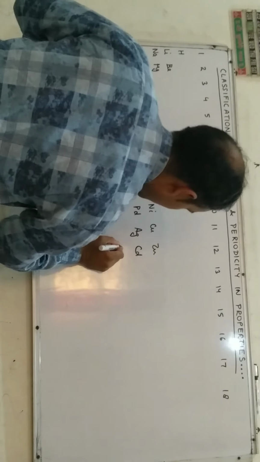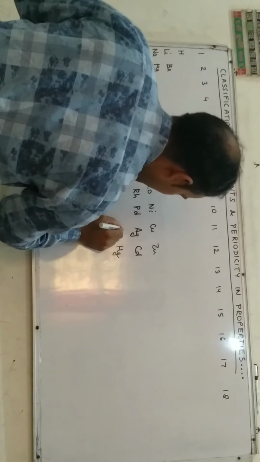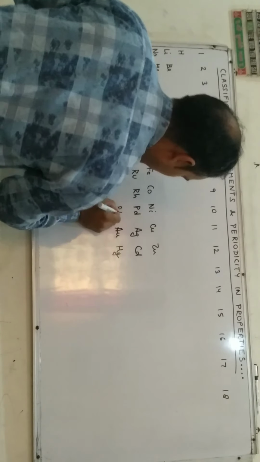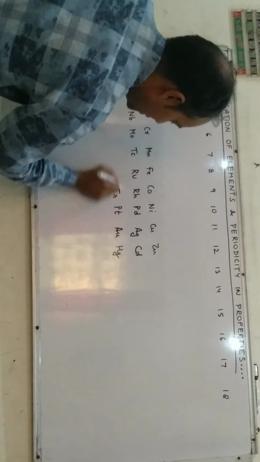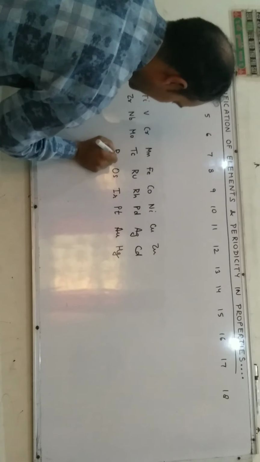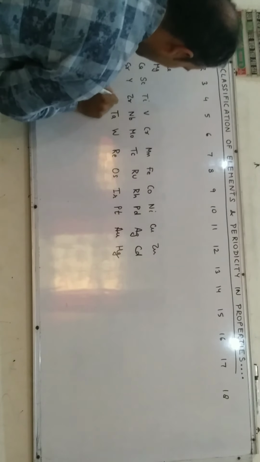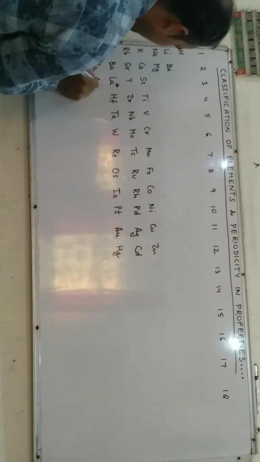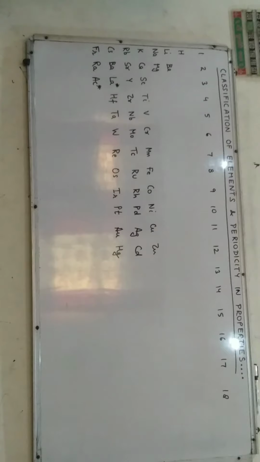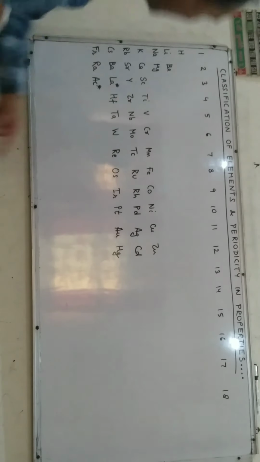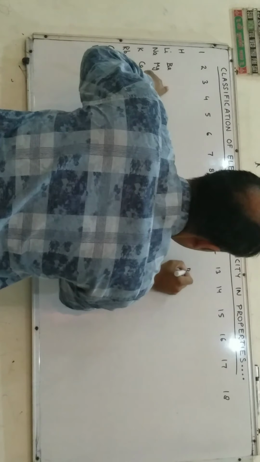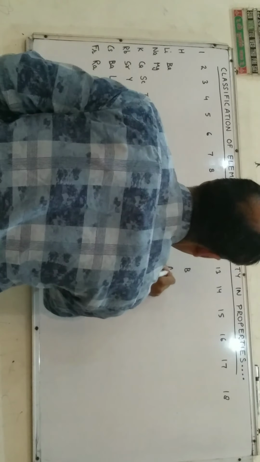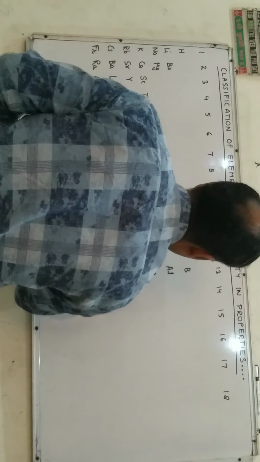Now Hg, Au, Pt, and then Ishwar, Osho, Rajneesh, Winter Tak, Hoff, lanthanoid series start, and thereafter actinoid series start. Now come on group 13 elements. It's boron, aluminium, gallium, indium, thallium.